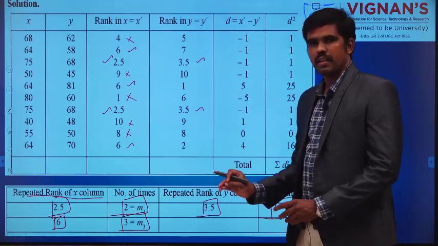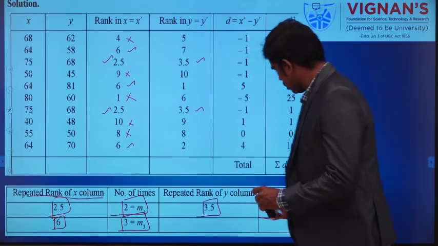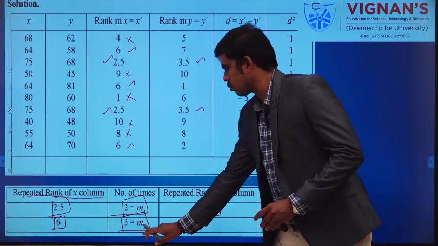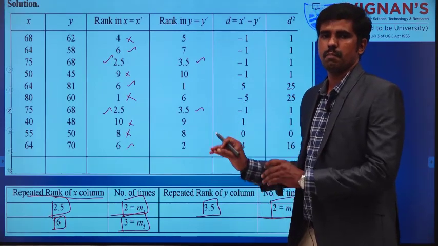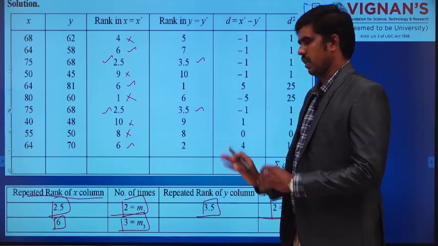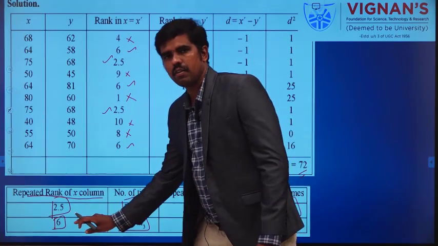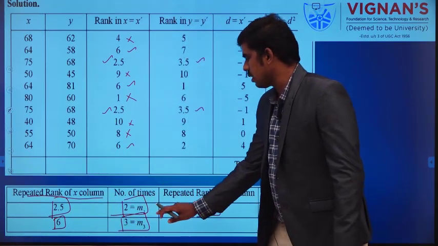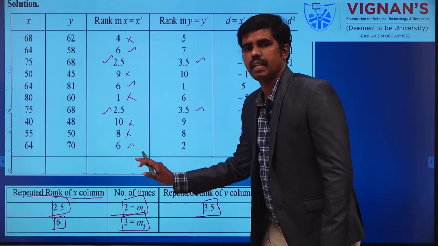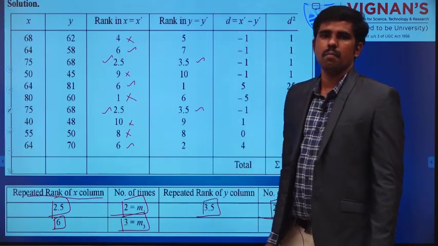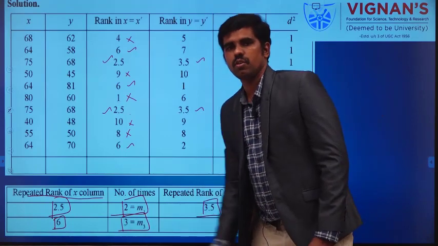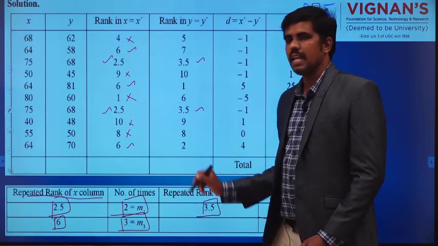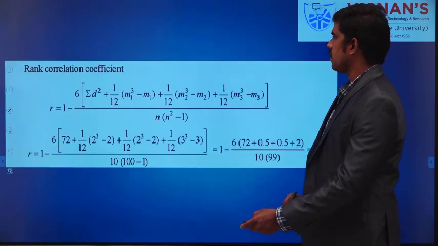You can assume this one as M1, this one as M2, this one as M3. It is your wish, but you have to take them in terms of M1, M2, M3. You are not going to use the rank value; you are going to use the repeated number of times in that formula. M1 is equal to 2, M2 is equal to 2, and M3 is equal to 3. I am going to use these values in the formula.